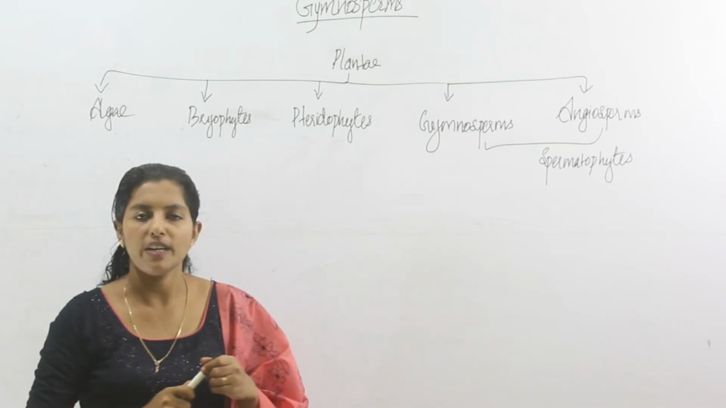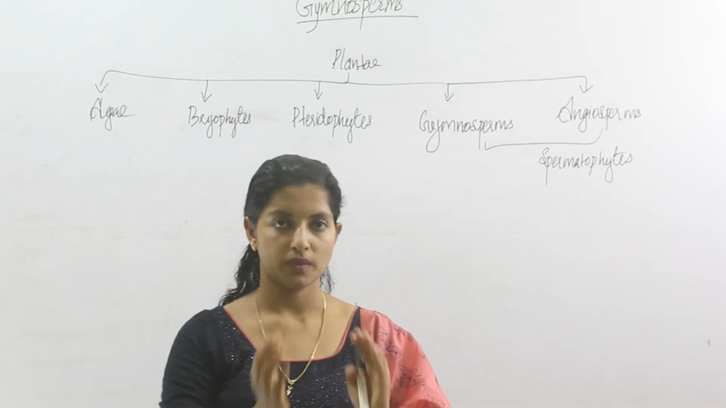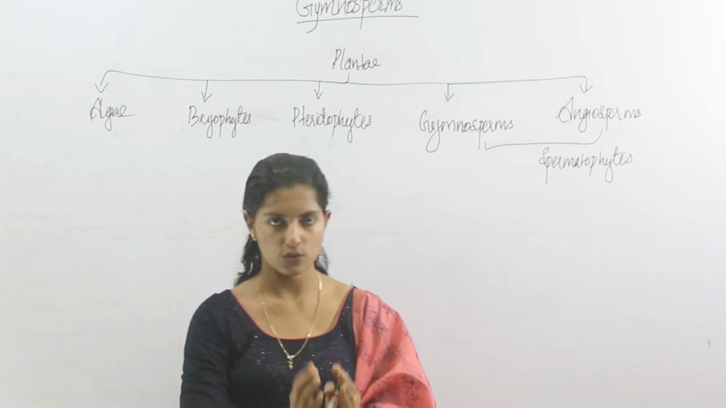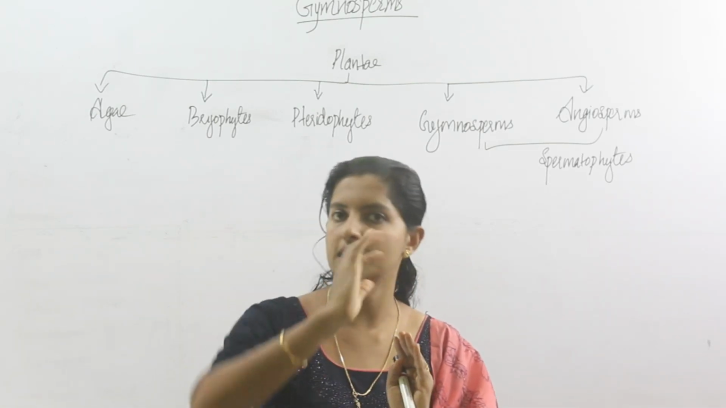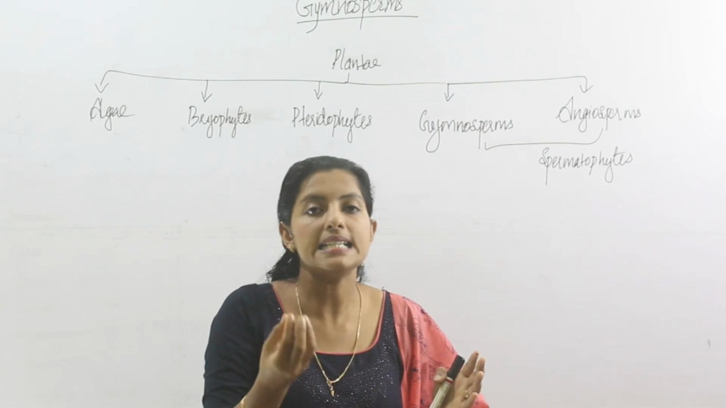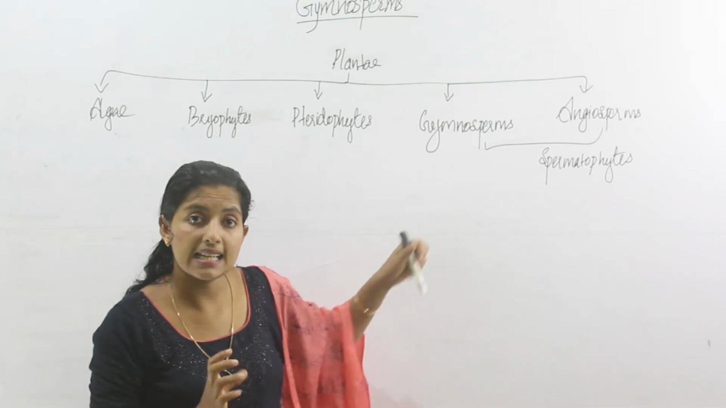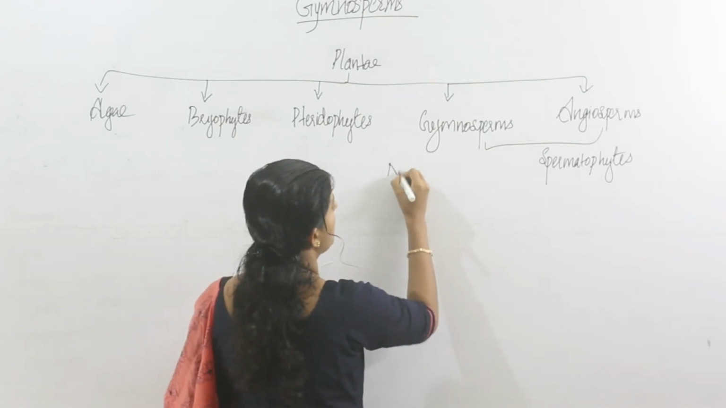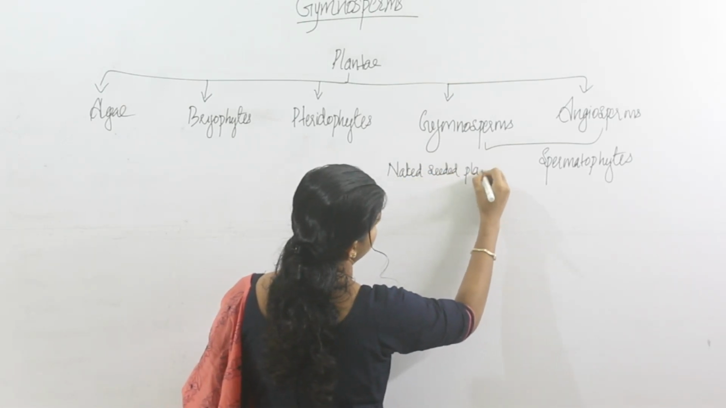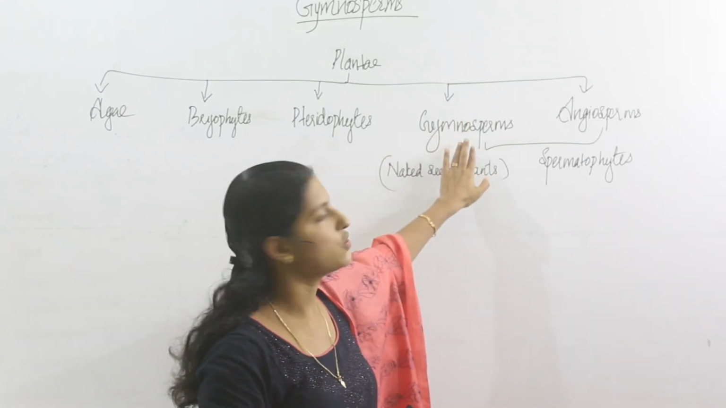In case of angiosperms, suppose in case of a mango, what is the type of fruit present in mango? In which the seed is present, that seed is protected by the fruit. So the seed is not at all exposed. But in case of gymnosperms, there is no fruit covering, that means the seeds are exposed. So the gymnosperms are commonly known as naked seeded plants. So today we will discuss the general features of gymnosperms.